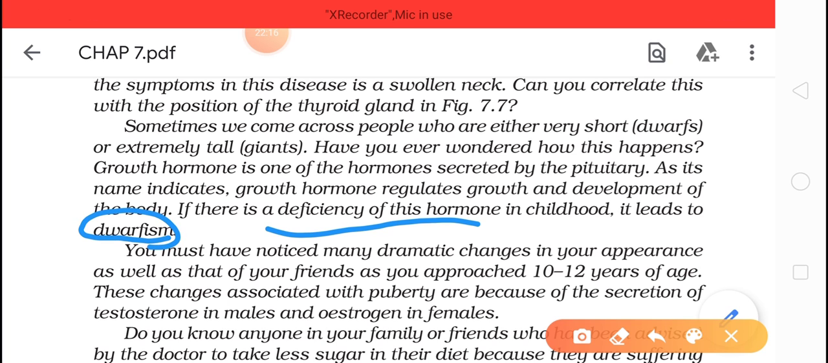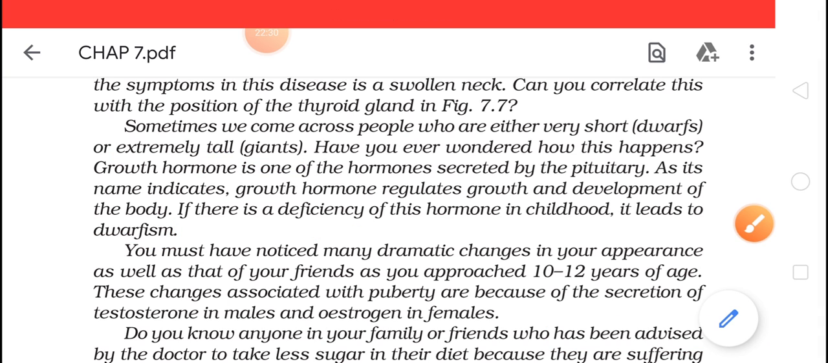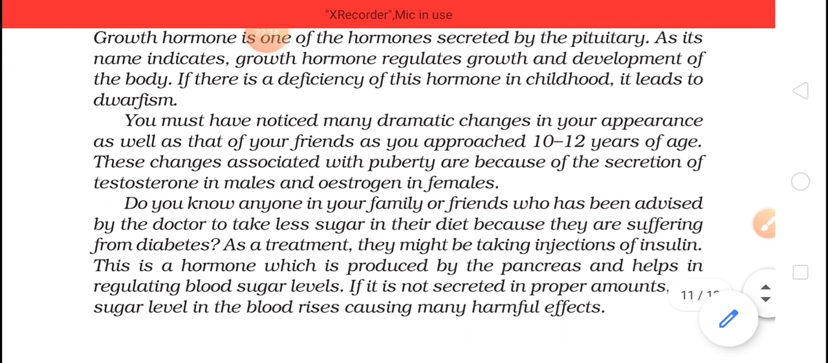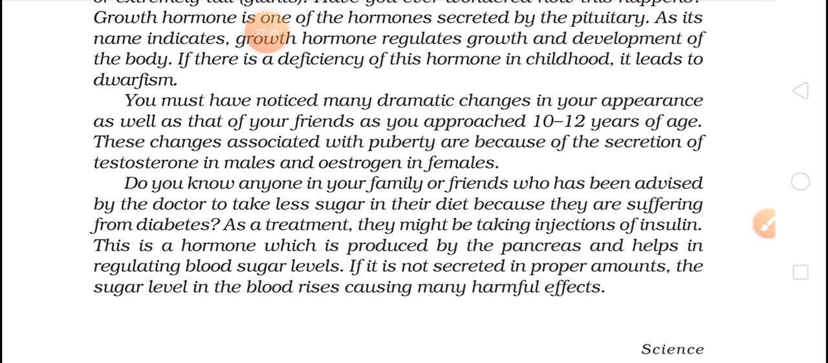And if over-secretion is there, then we will get a height which is more than 6 feet, and that is called a giant. So inhibition and stimulation should be very well controlled. Let's move further. You must have noticed many dramatic changes in your appearance, as well as that of your friends, as you approach 10 to 12 years of age.